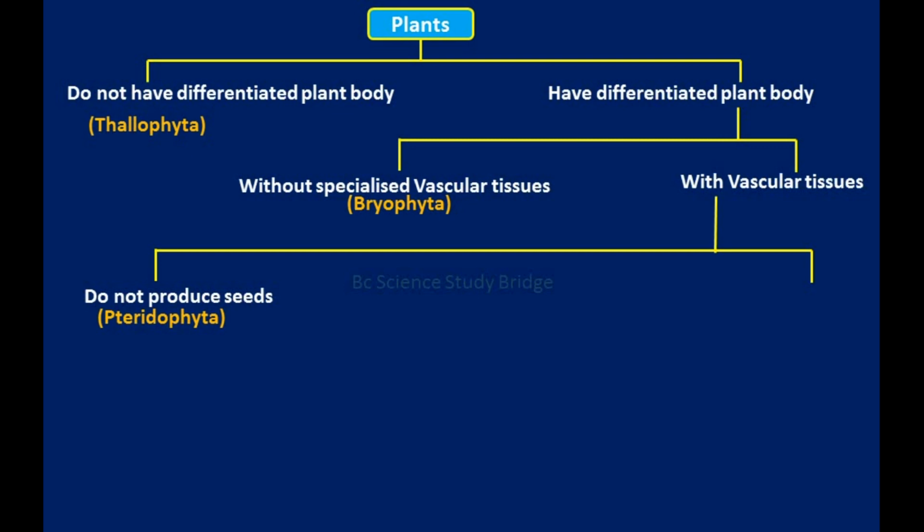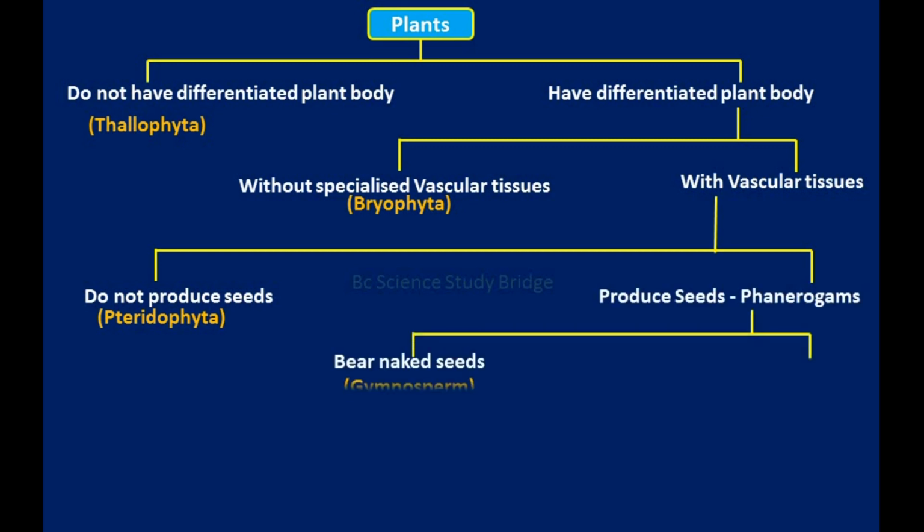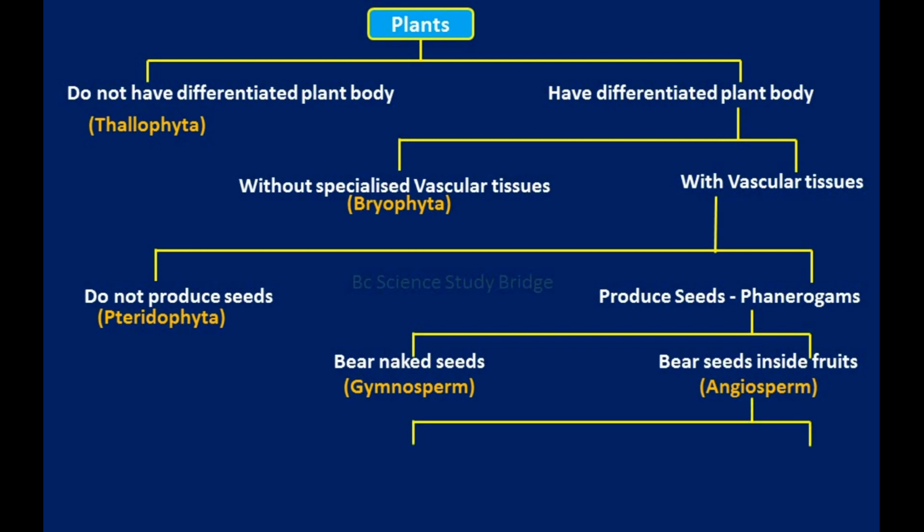Those that produce seeds are again classified into 2 groups: bearing naked seeds, called gymnosperms, and bearing seeds inside fruits, called angiosperms. Seed producing plants are known as phanerogams. Thallophyta, bryophyta and pteridophyta do not produce seeds, so they are known as cryptogams. Angiosperms are again divided into 2 groups, monocot and dicot.